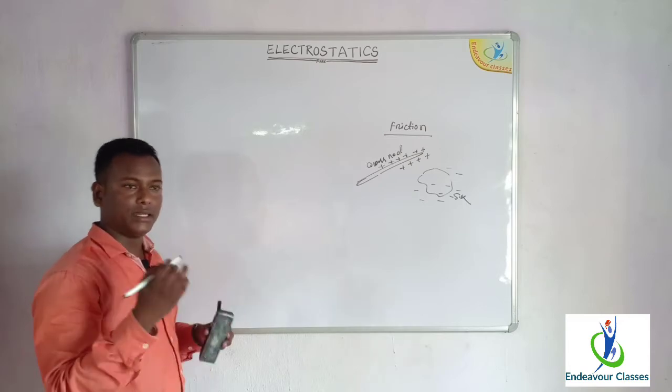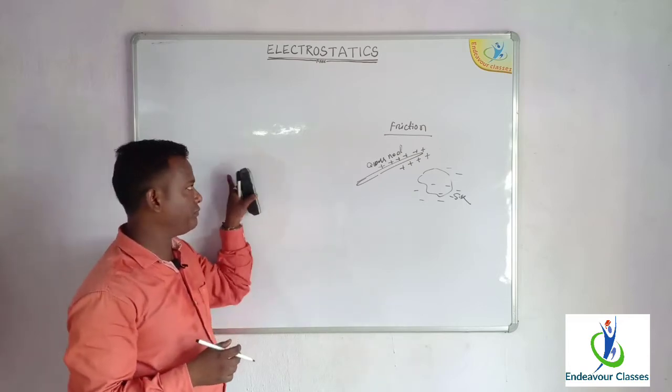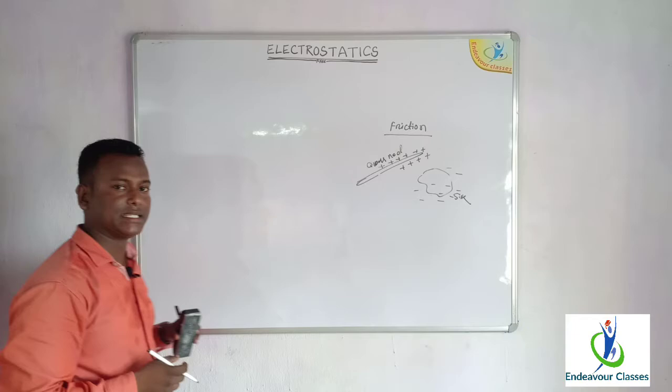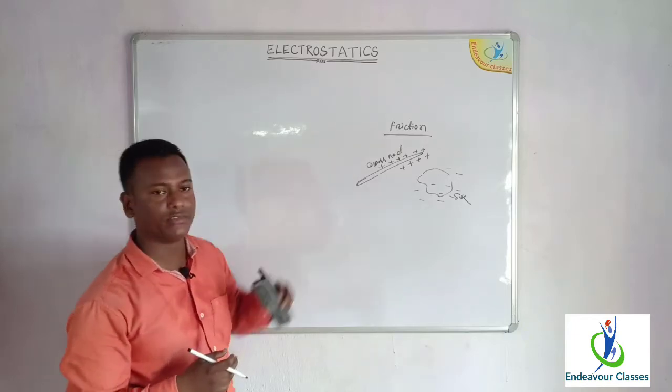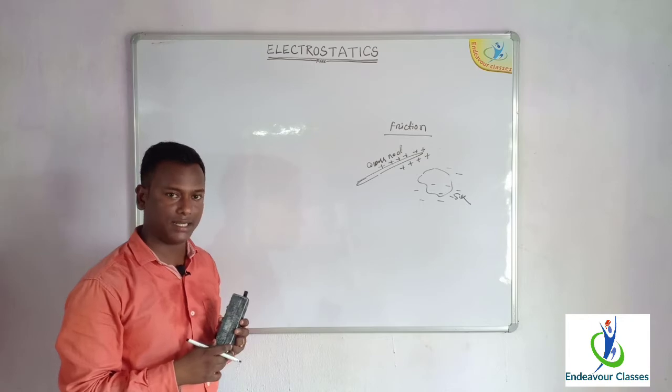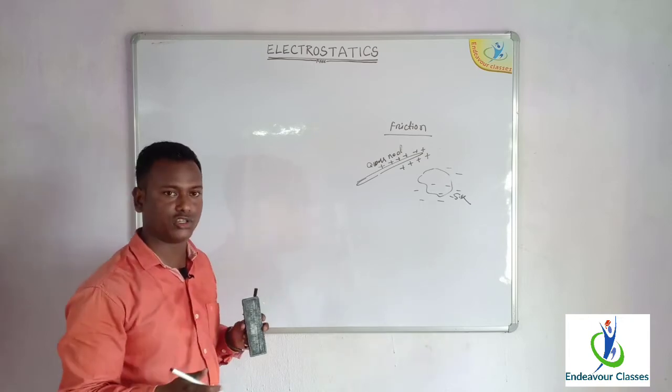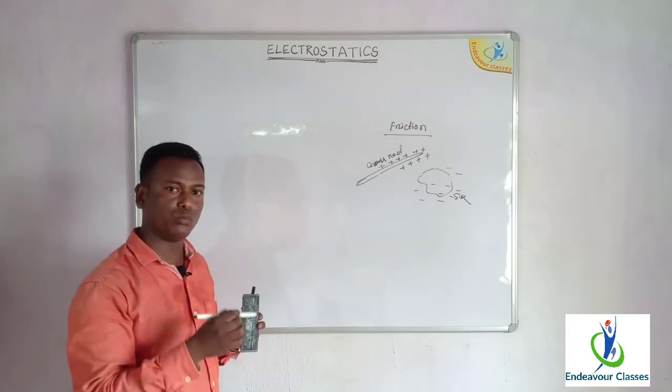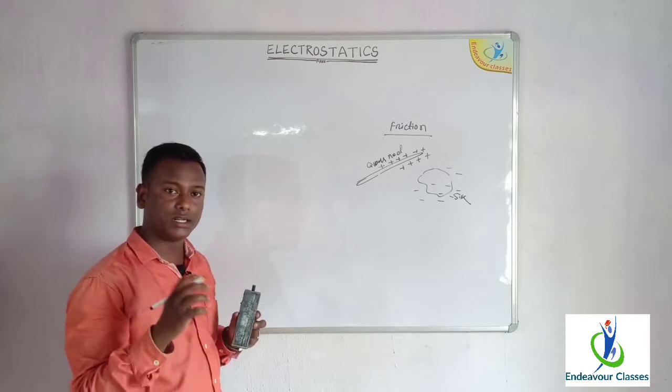Now you see, the frictional electricity is also called the static electricity because it is static in nature. The charges don't move, they originate locally.